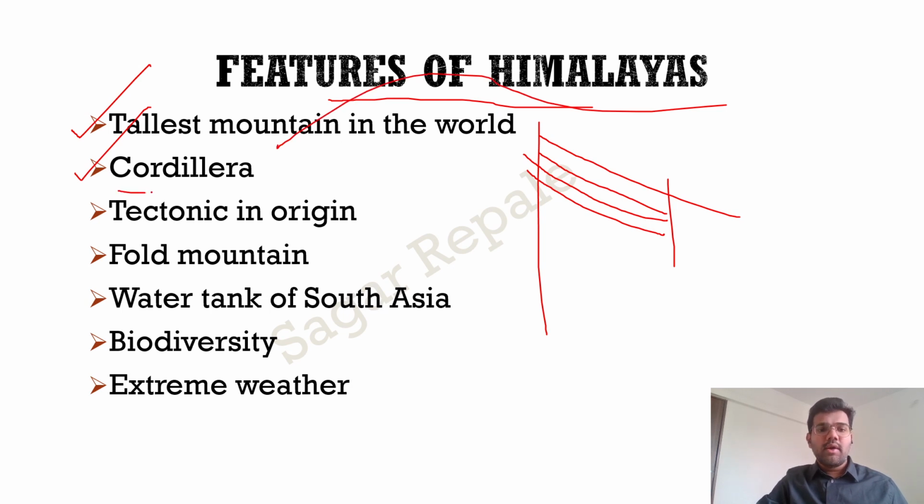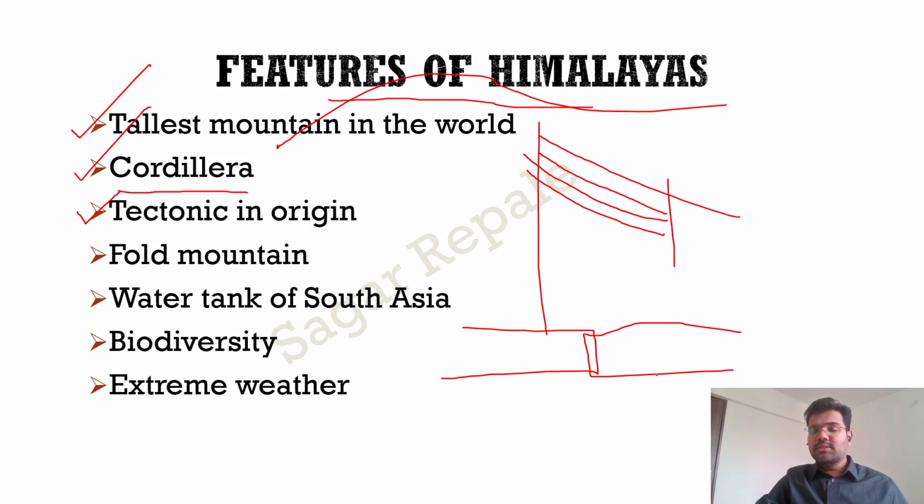Himalayas are a Cordillera. Next, they are tectonic in origin. We have the plate tectonics theory. In plate tectonics theory, we have studied there are two plates: the Indo-Australian plate and the Eurasian plate. These two plates are converging, and there is the formation of the Himalayas. Himalayas are basically fold mountains. You can see these are the Shivalik ranges, then the Lesser Himalayas, then the Greater Himalayas, then the Trans-Himalayas like this.